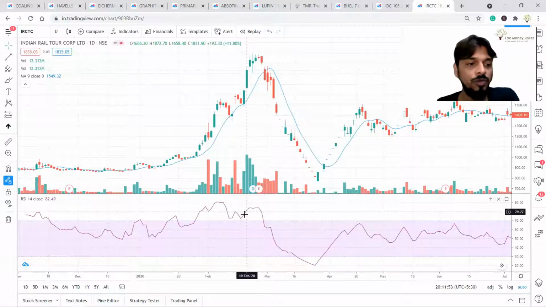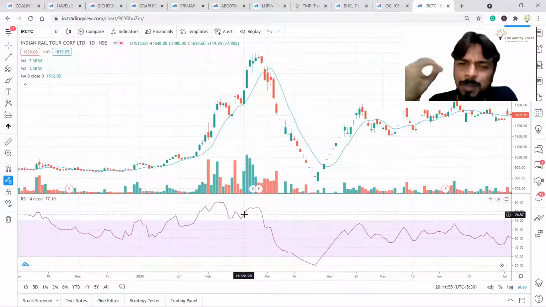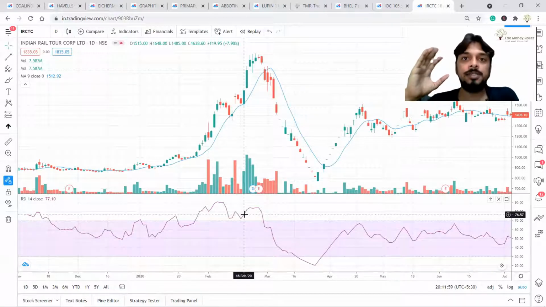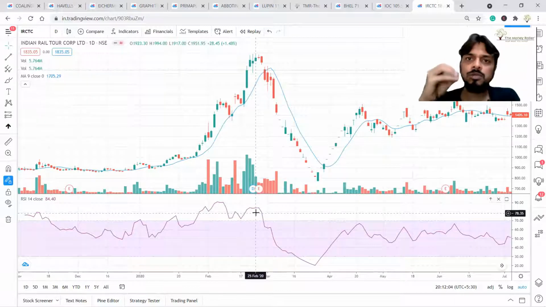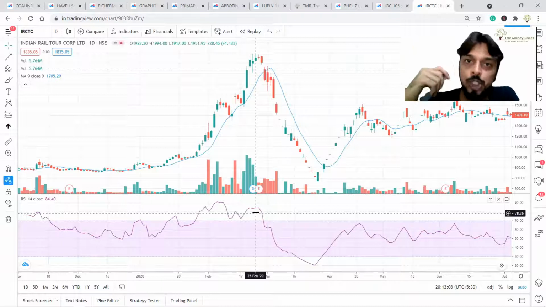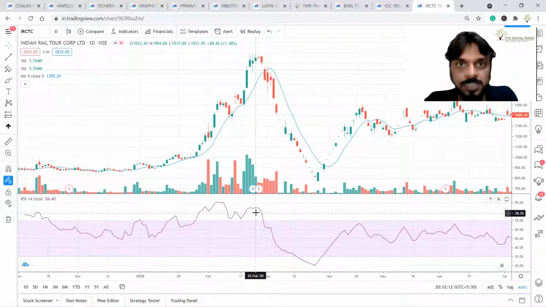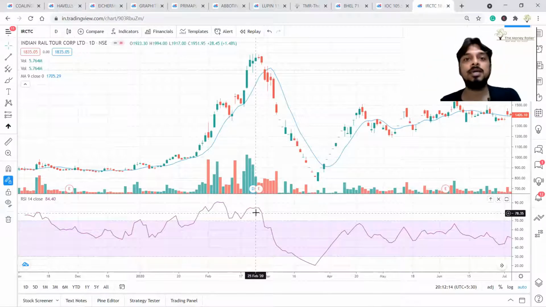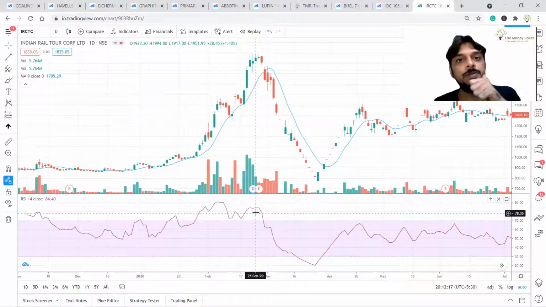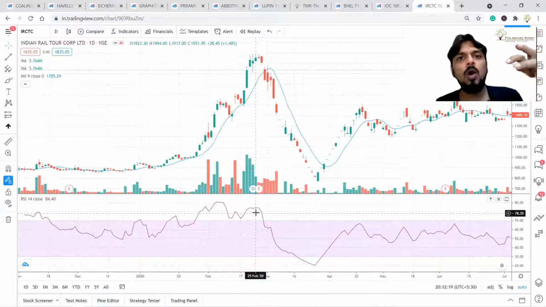One more evidence, you will use RSI, you can use MACD, you can use anything. There are thousands of indicators, but the point is, once you are going to use 5-6 indicators, out of this 5-6, if majority are telling you that market has reversed, then you will take sell position. That means either you will short or you will exit from IRCTC. And this is how professionals work.